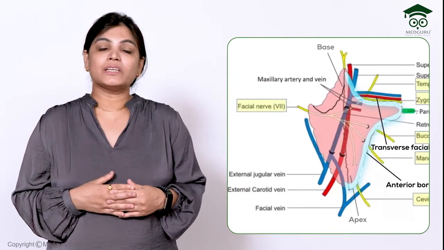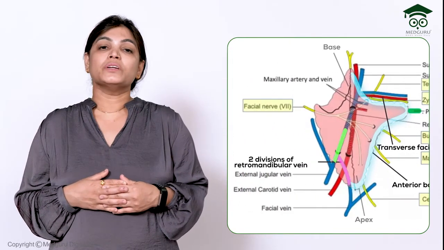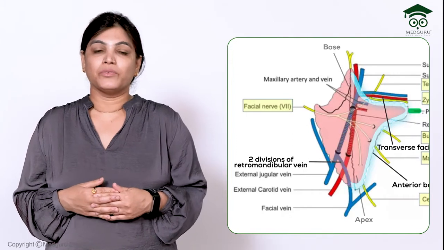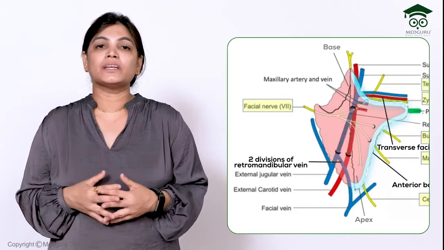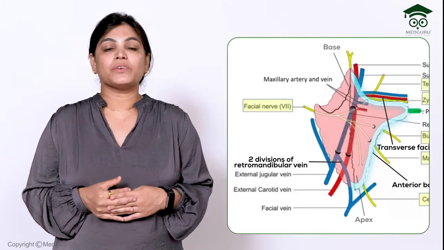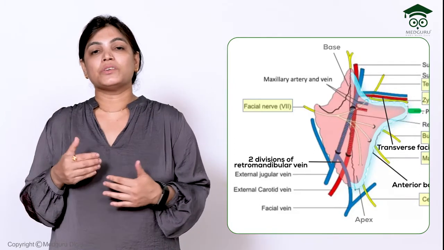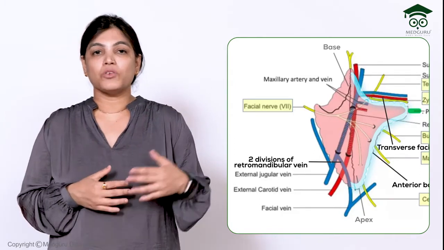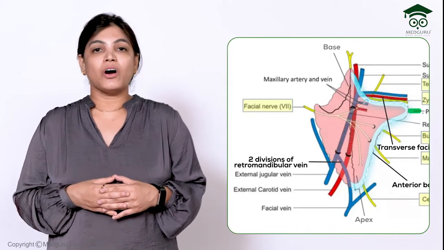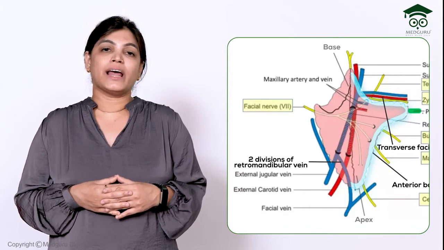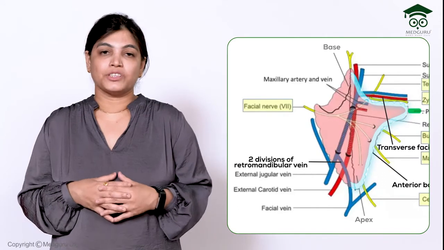From the apex of the parotid gland emerge the two divisions of the retromandibular vein. Inside the parotid gland, there is formation of the retromandibular vein and its two divisions, one anterior and the other posterior. The posterior division emerges out from the apex of the parotid gland, directed in a downward direction.